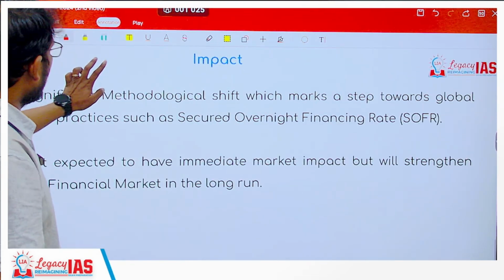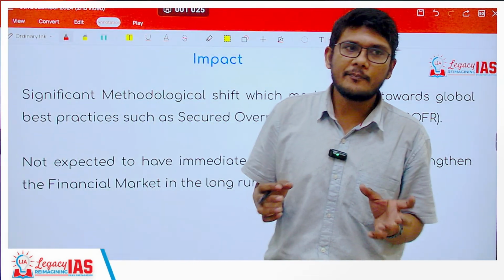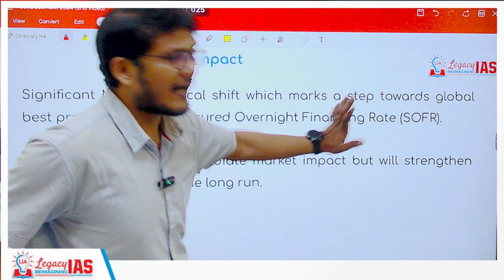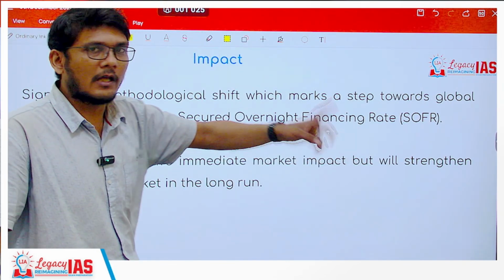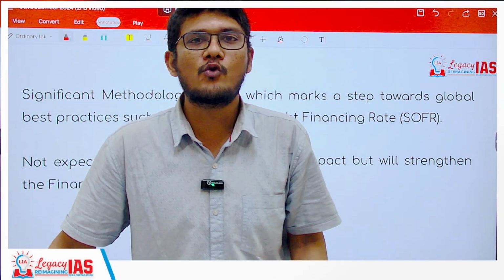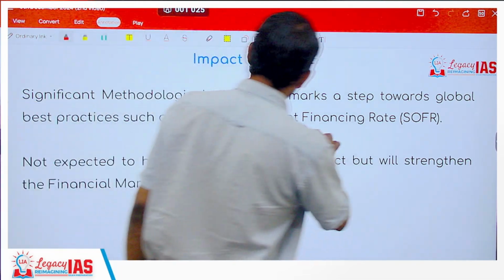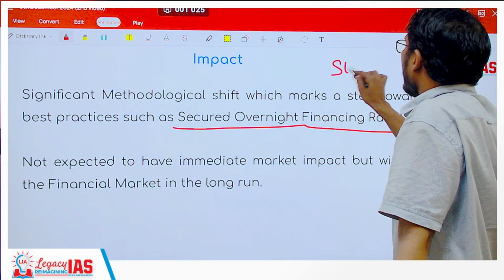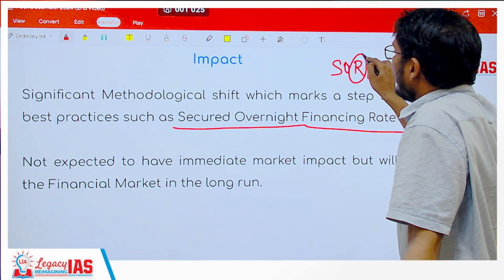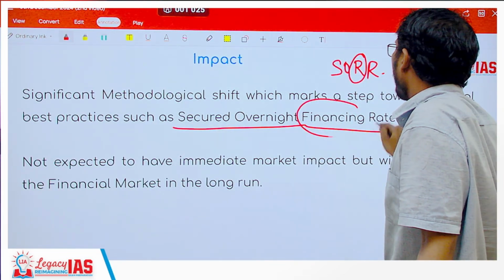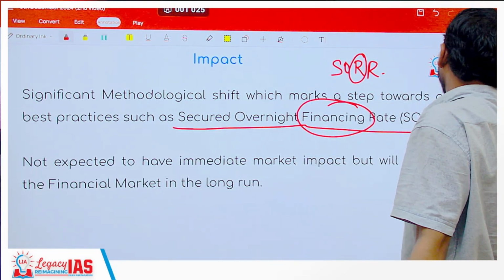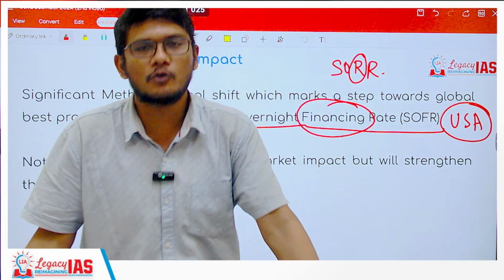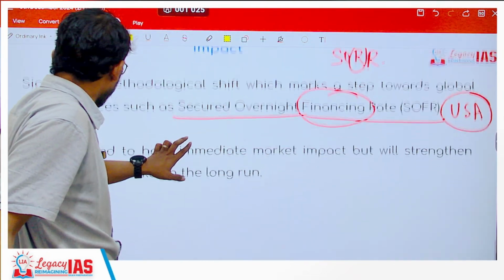Now what is the impact? If you talk about the impact, it is basically towards the best practices in the world, because these kinds of rates already exist in other countries, in Western countries, specifically in the USA. In the USA, it is called the Secured Overnight Financing Rate, SOFR. We have SORR, the Secured Overnight Rupee Rate. This is one of the best practices, that you have removed the speculation tendency. It is considered a good thing to do in this market.